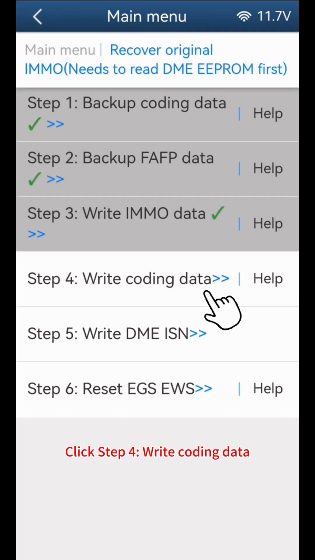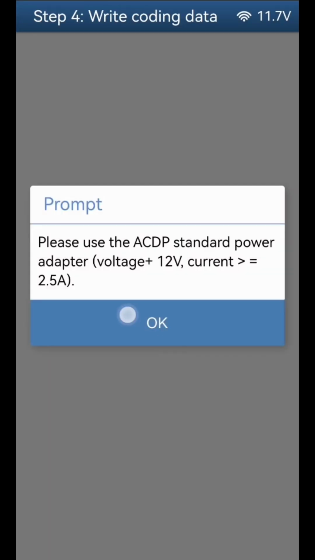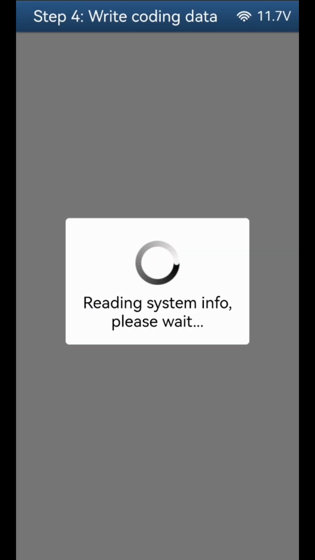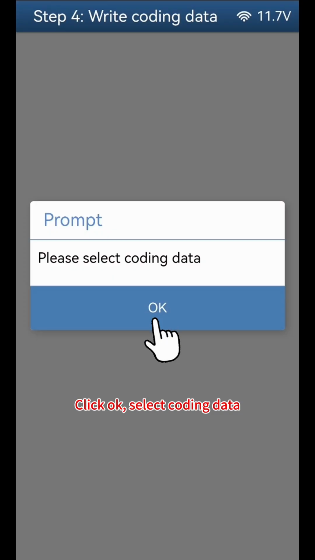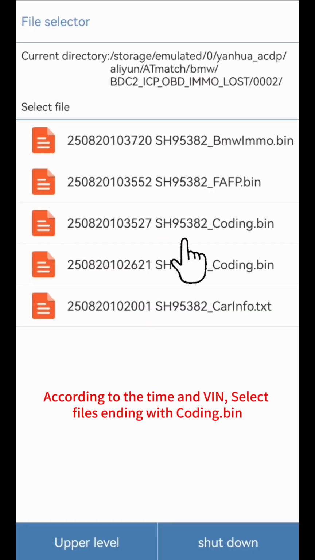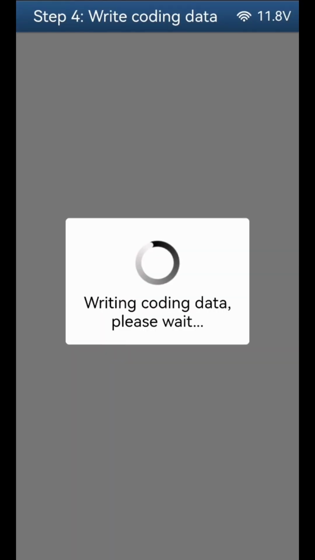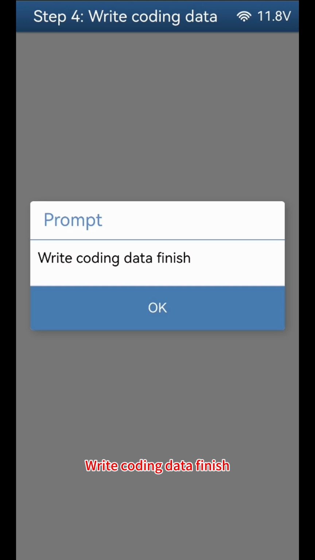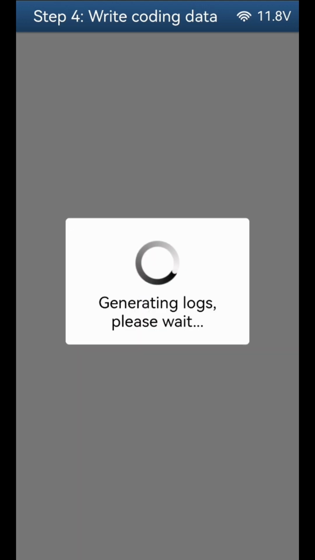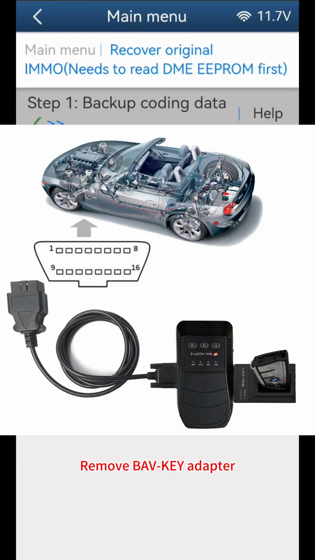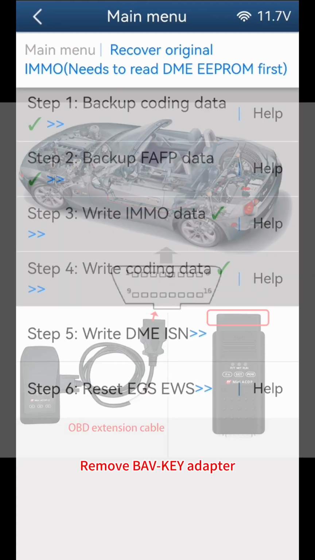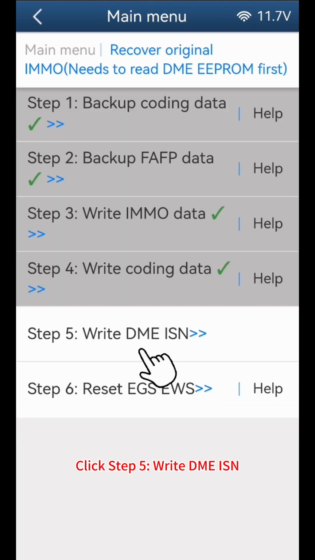Click Step 4, Write coding data. Click Continue. Click OK, select coding data. According to the time and VIN, select files ending with coding, bin. Click Continue. Write coding data finish. Click OK. Remove the BAV key adapter.